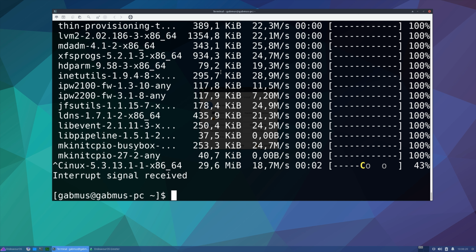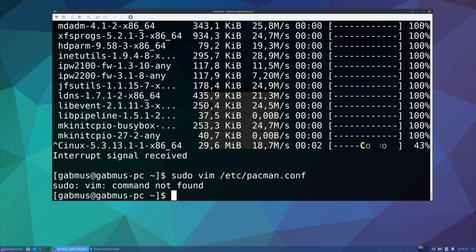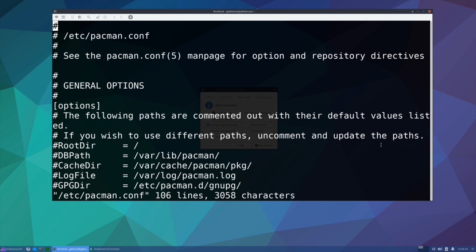And it's weird that it's not enabled by default, considering they enabled the Pacman loading bars. But anyway, let's actually do this. So you want to use your favorite text editor and open up /etc/pacman.conf. And of course, Vim isn't installed. What about VI? Of course, VI is installed.